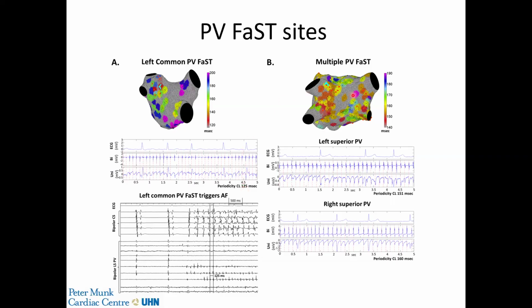This is another patient here with multiple FaST sites in the pulmonary vein. One is located in the left superior pulmonary vein in this region, and another site located in the right superior pulmonary vein in this region. Again, you see the presence of sustained periodicity in the bipolar electrogram and sustained unipolar QS morphologies.